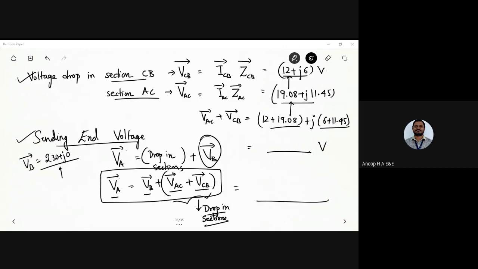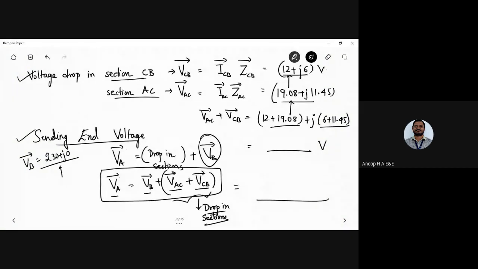Rakshitayan, can you let me know the answers? Anyone who has also completed can share the answers. What is VA? So VA is 261.08 plus j17.45.